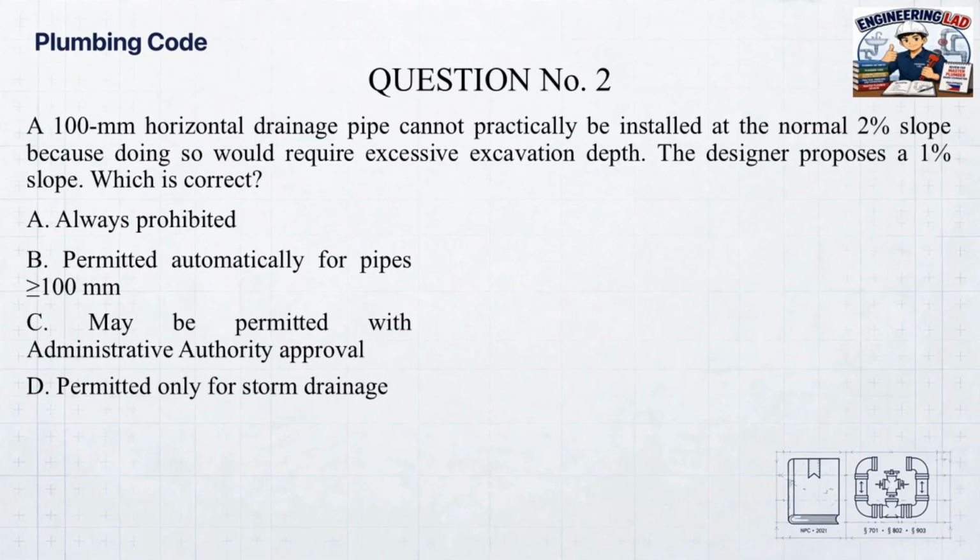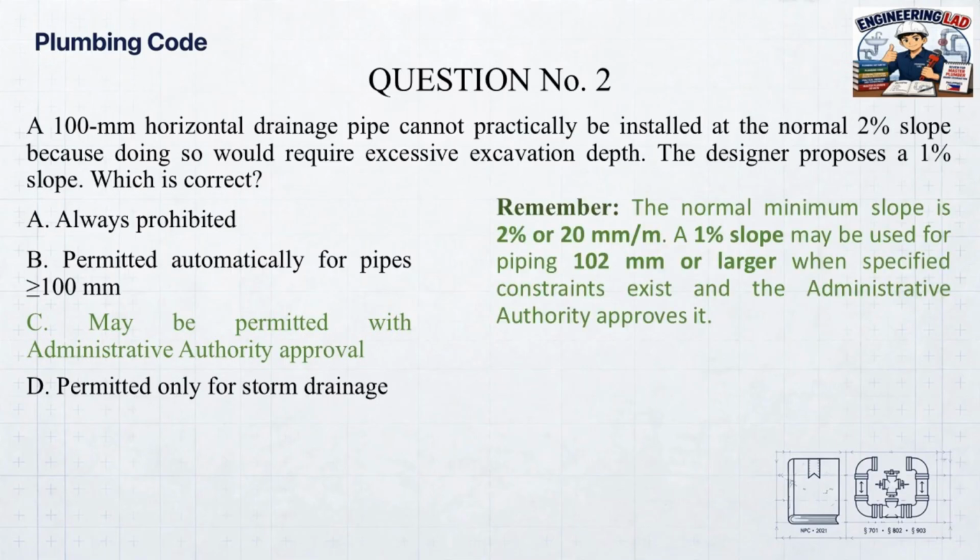Correct answer. C. May be permitted with administrative authority approval. The normal minimum slope is 2% or 20 mm per meter. A 1% slope may be used for piping 102 mm or larger when specified constraints exist and the administrative authority approves it.